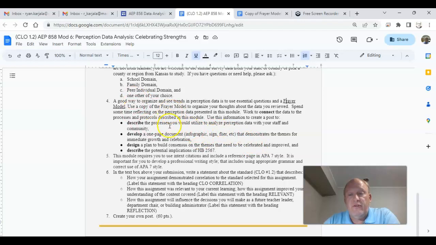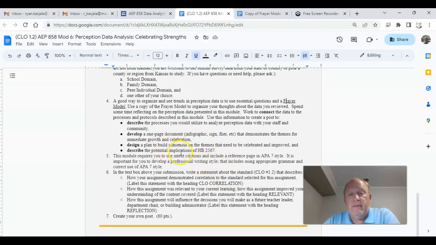So you're going to use your FAIR model to analyze and collect your thoughts. Then you're going to work on a process. Then you're going to develop a one-pager, kind of like an infographic, or just a document or a flyer you can use to demonstrate areas to celebrate and areas to improve. Then you're going to develop a plan to build consensus on themes.